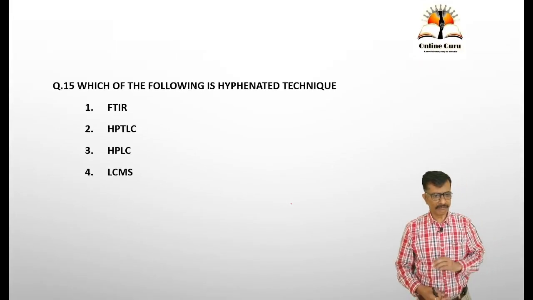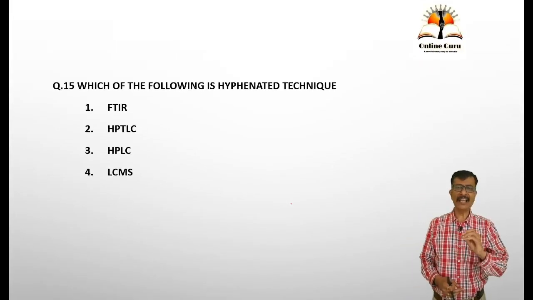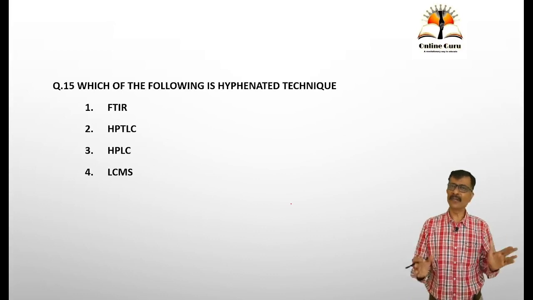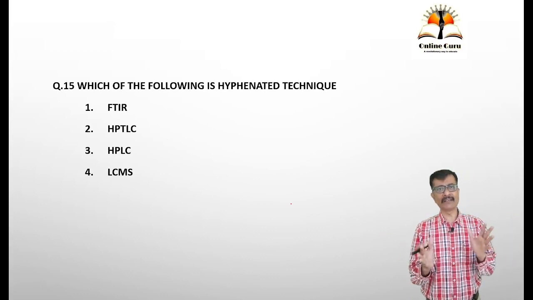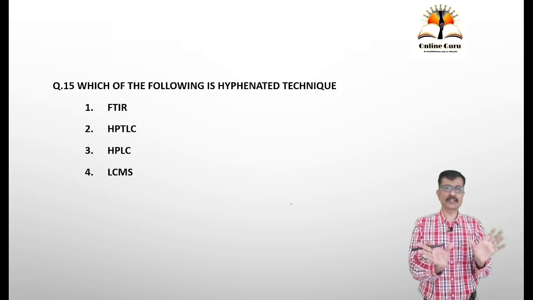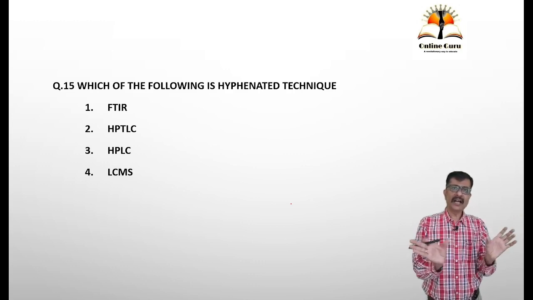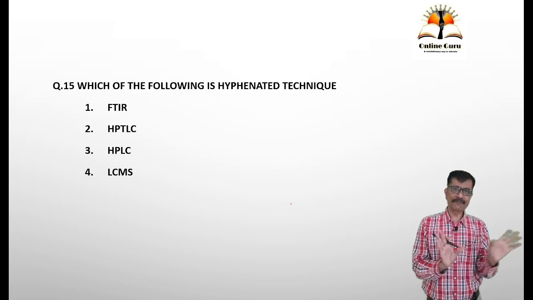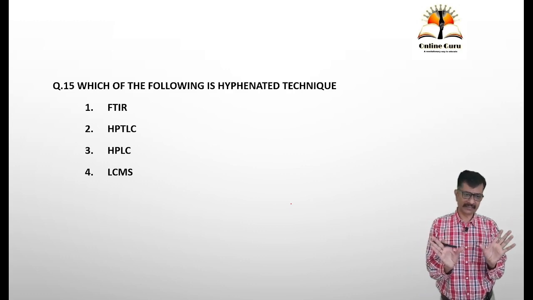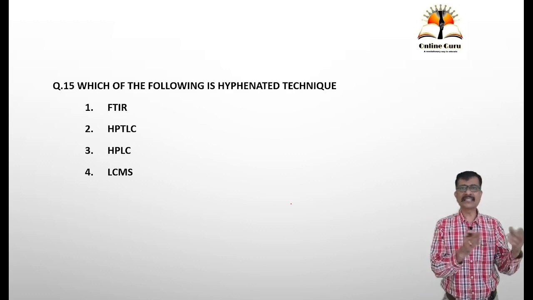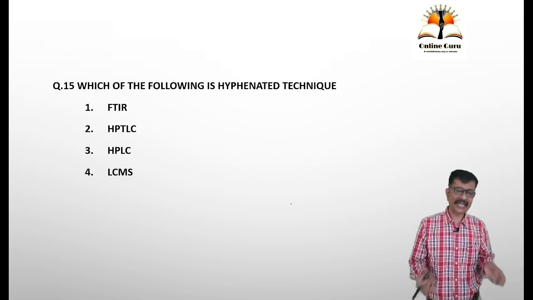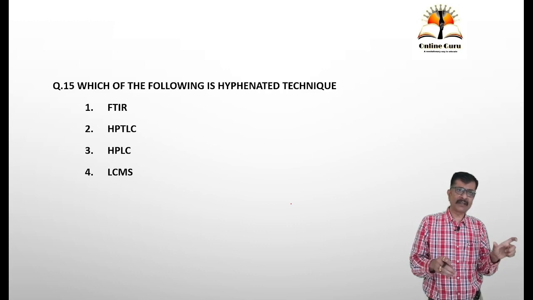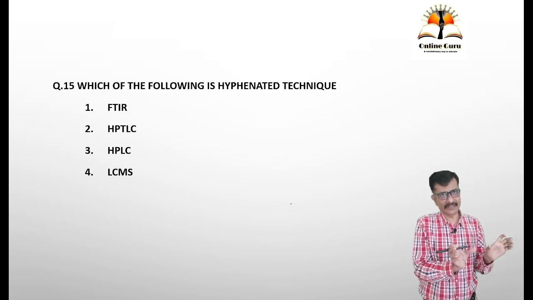Next one, which of the following is a hyphenated technique? Now, what is a hyphenated technique? Where two techniques are combined. When chromatography is combined with spectroscopy, it becomes a hyphenated technique. FTIR is not a hyphenated technique. HPTLC is again separate. HPLC, again separate. But LCMS, liquid chromatography, is coupled with mass spectrometry.